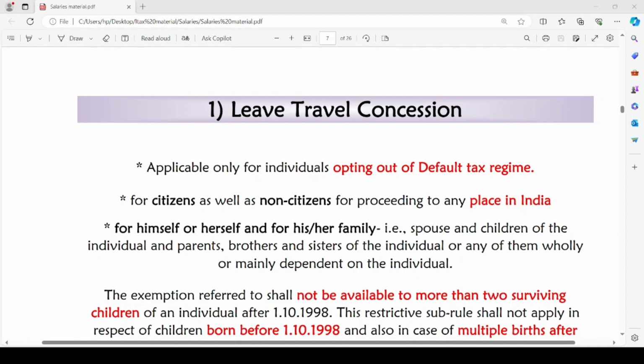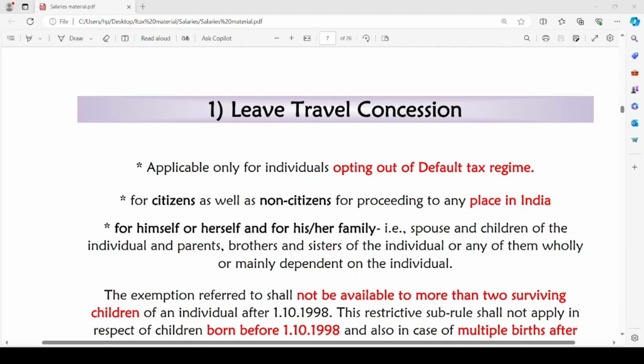It is applicable only for individuals who are opting to pay tax under the normal provisions of tax. That is, if he is opting out of the default tax regime, he can claim exemption under leave travel concession. It is extended to citizens as well as non-citizens who are proceeding to any place in India.